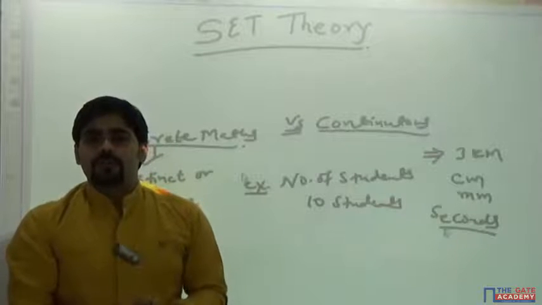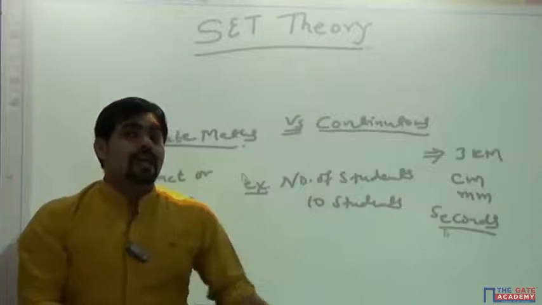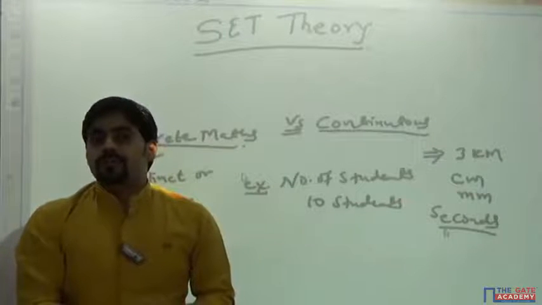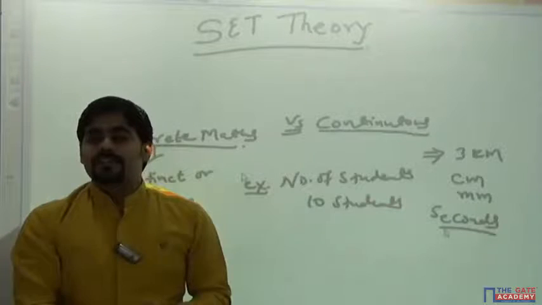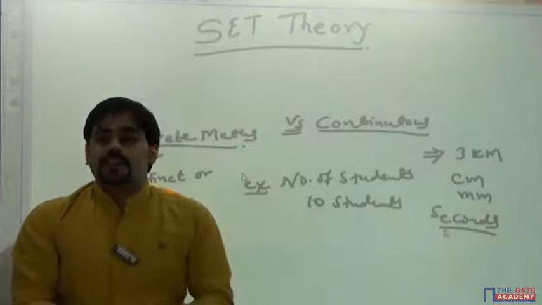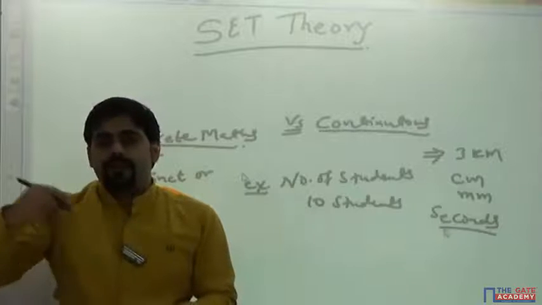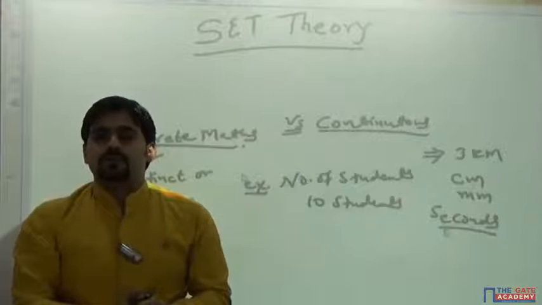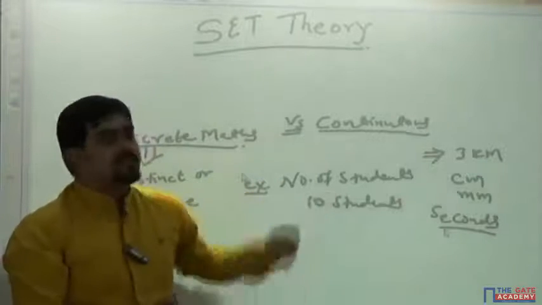Of course not. Or forget about thousandths, if I talk about 1 by 1 lakh of a second, we can't measure it. But even so, that fraction of time also happens in our life. That is called continuous events. Every fraction of a second something is getting changed, and we have to get those values.